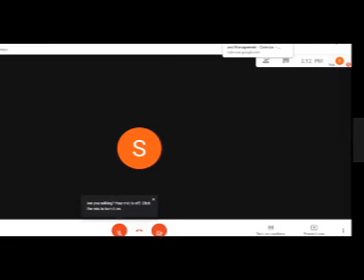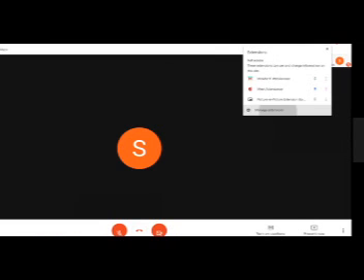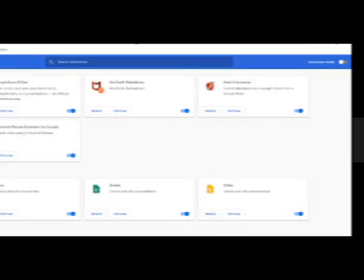So what you have to do is go to the Chrome store. You can go into the App Store of Chrome. Now these are the extension section. Just a moment, I'll demonstrate.